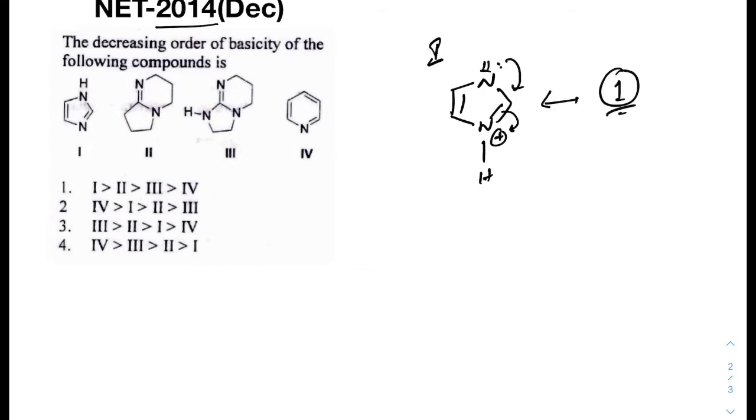In compound 2, there will also be a similar type of stability as compound 1, which is like this. The corresponding acid will be like this, and it will get stability in this way.